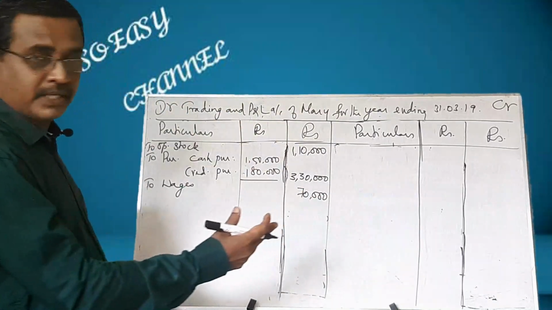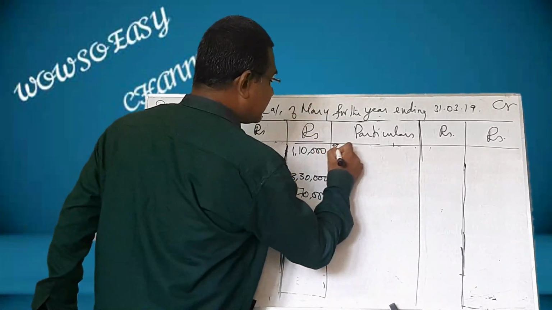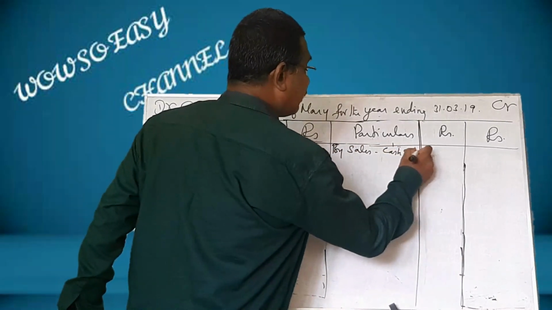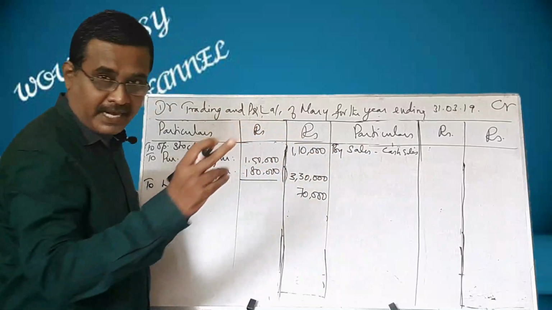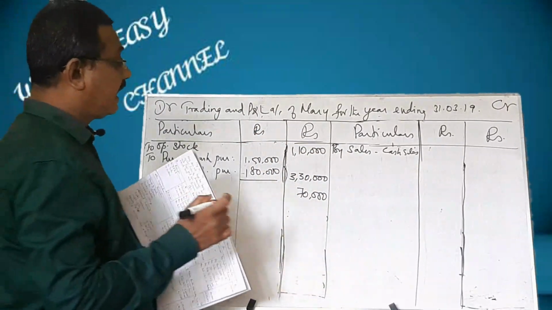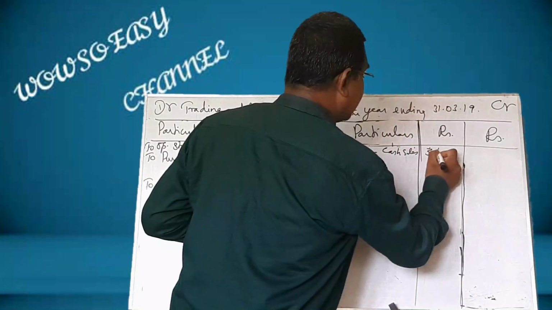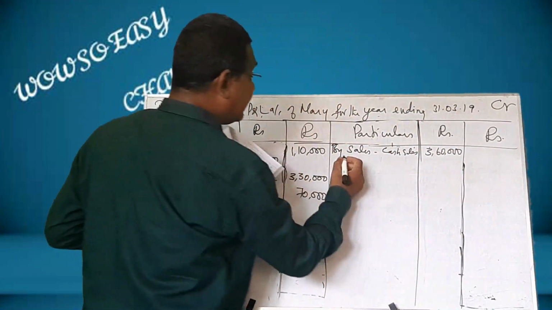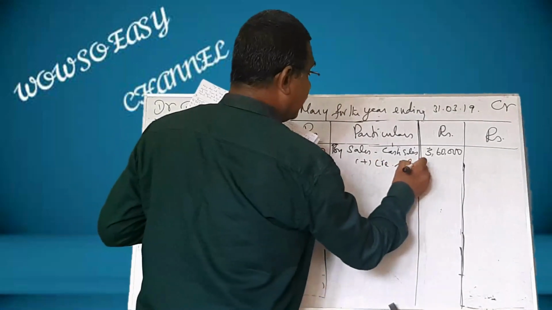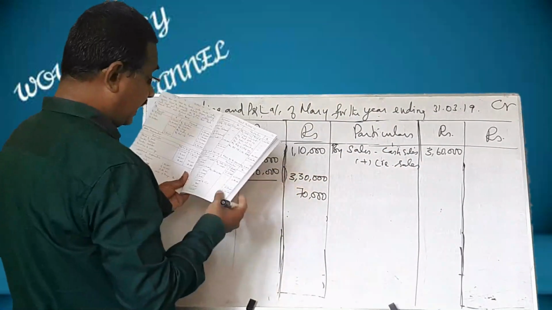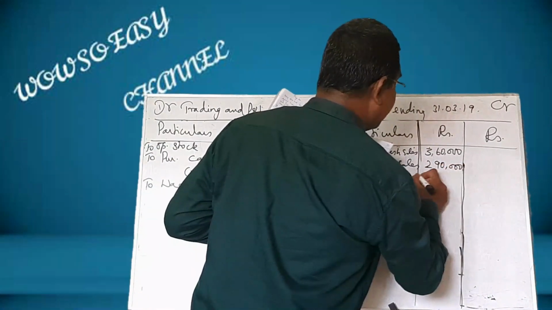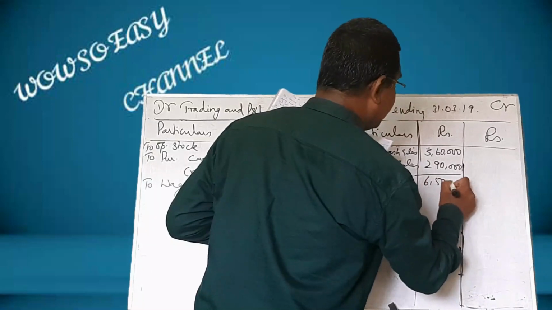And let us come to the credit side. By sales, both sales are given. First, let us take cash sales. This cash sales can be had from cash book. See, it is given sales 3,60,000. And they have given credit sales also. What is that amount? 2,90,000. That comes to 6,50,000.